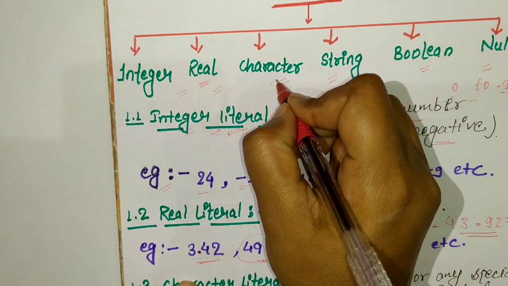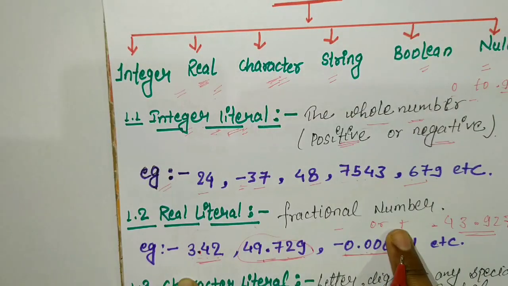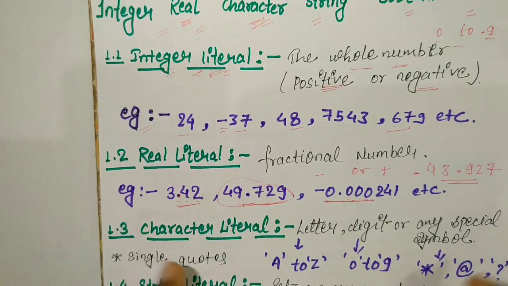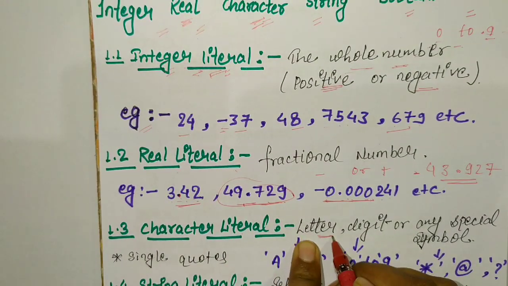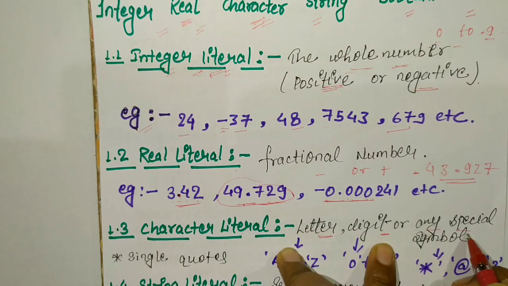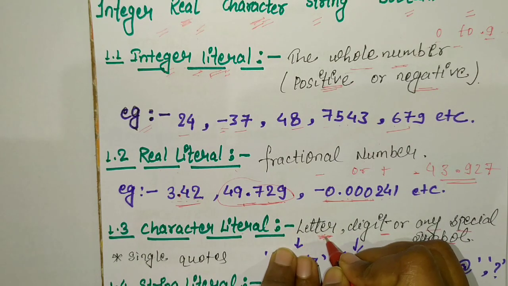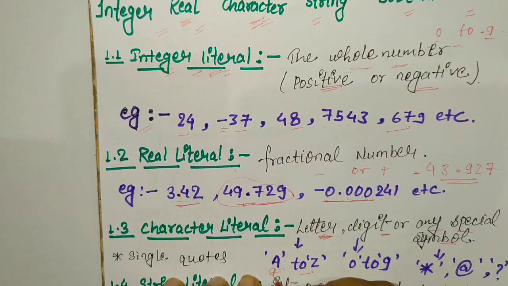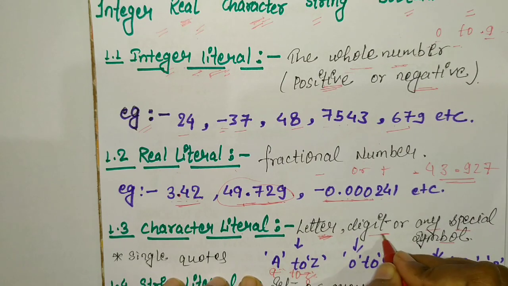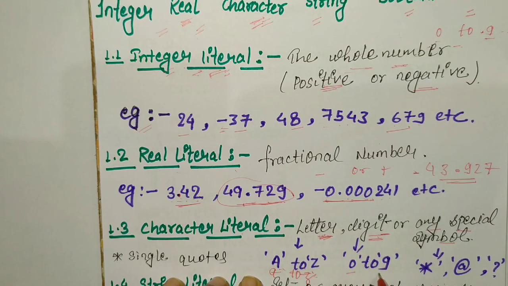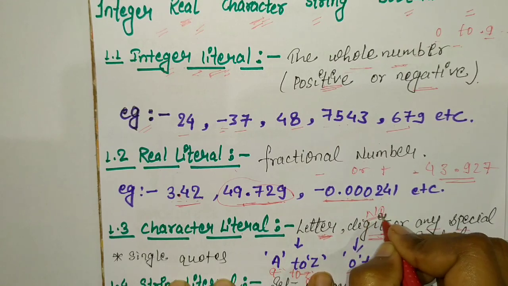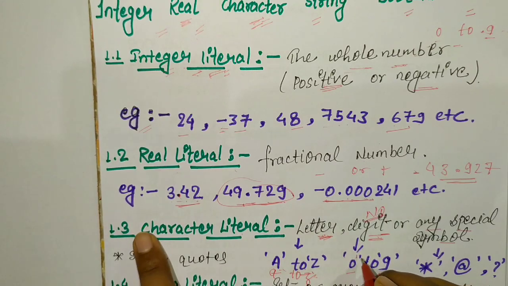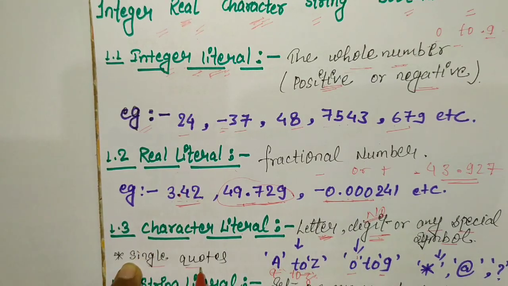Next we will discuss character literals. Character literals mean any alphabet, letter or special symbol. Character means any letter, digit or special symbol. Firstly, what is a letter? A letter means an alphabet, A to Z, capital A to Z or small a to z. Then next one is digit. Digit means 0 to 9, also a number, any number from 0 to 9, but in a single quote. In a character literal, single quotes are compulsory.